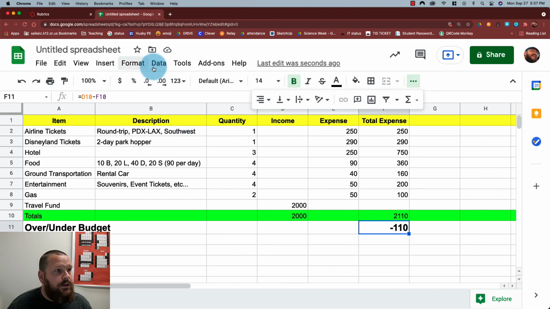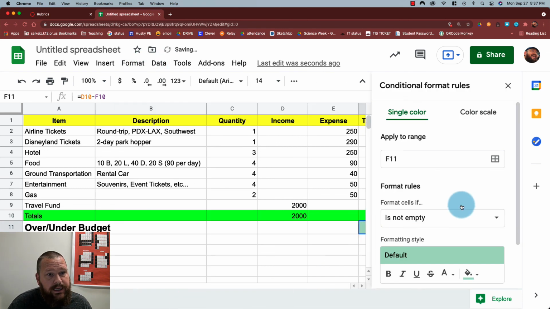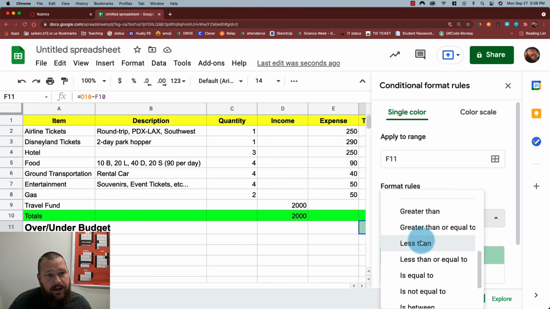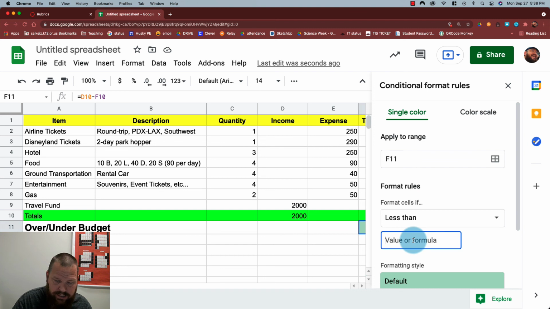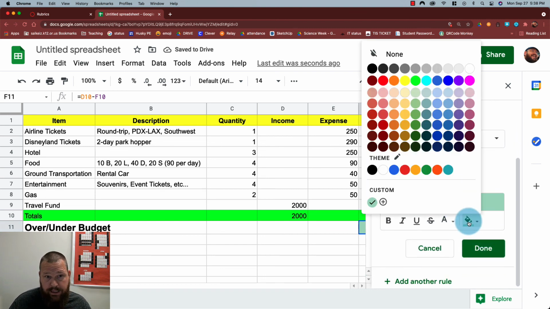So I'm going to go up here to Format and down to Conditional Formatting, and under Formatting Rules, I already have the cell selected, I'll just say if what's in this cell is less than 0, then the formatting style is going to change to red.